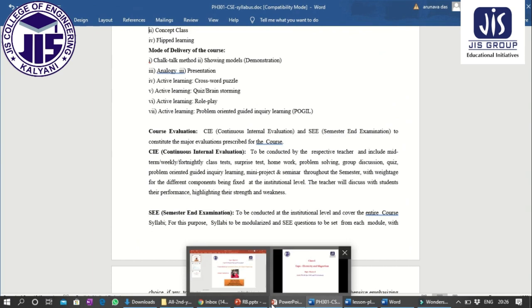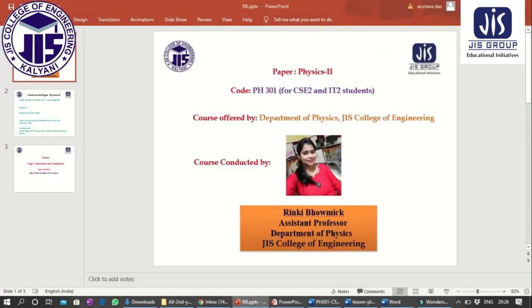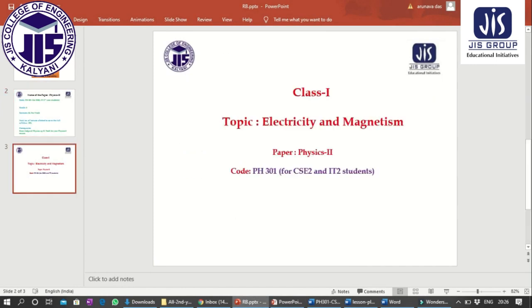Now today we are going to start the topic which is electricity and magnetism. This is a very interesting and very important chapter. A huge number of numericals we have to practice in this chapter. If you don't do it, then we'll suffer. So that's why we have to know the theory as well as do the numericals also. So let's start the chapter today.